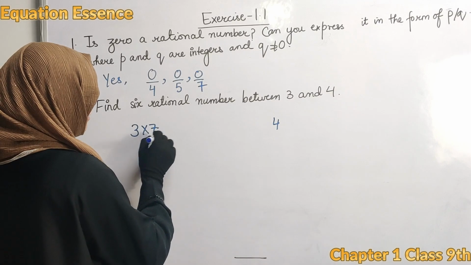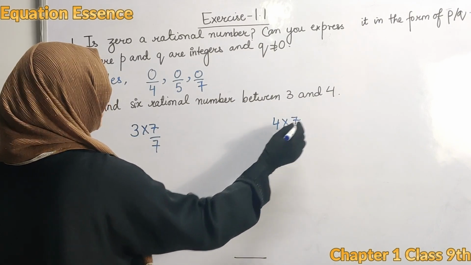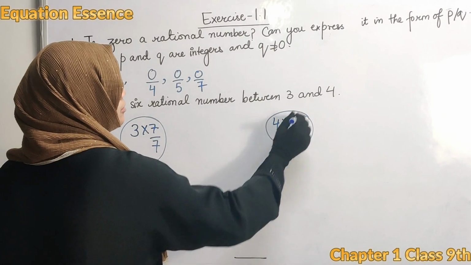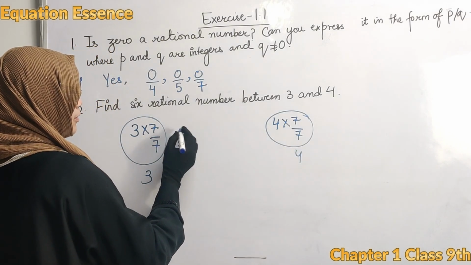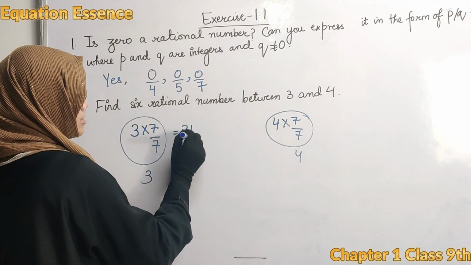Multiply it with 7 and divide it with 7. Multiply it with 7 and divide it with 7. This is similar to 3 and this is similar to 4. So how many rational numbers will come between 3 and 4 over 7? This is equivalent to 21 upon 7.